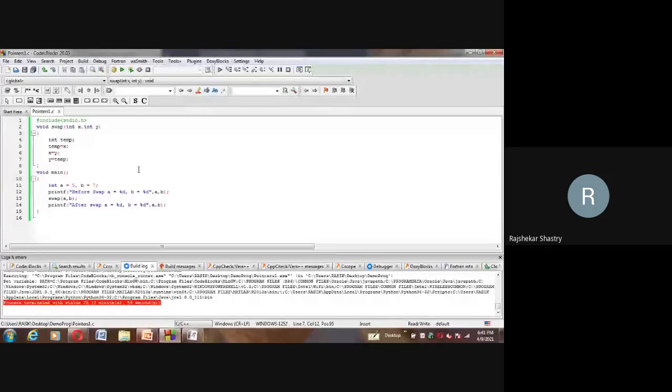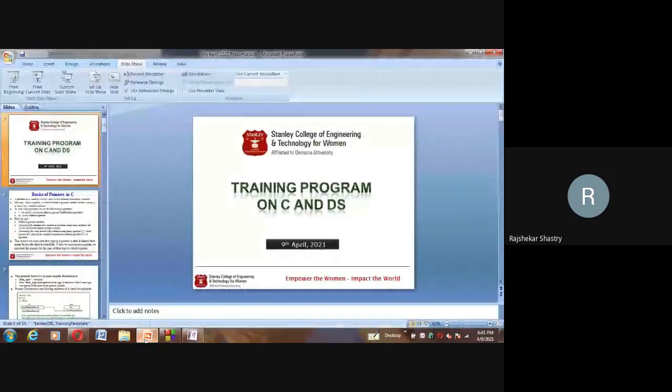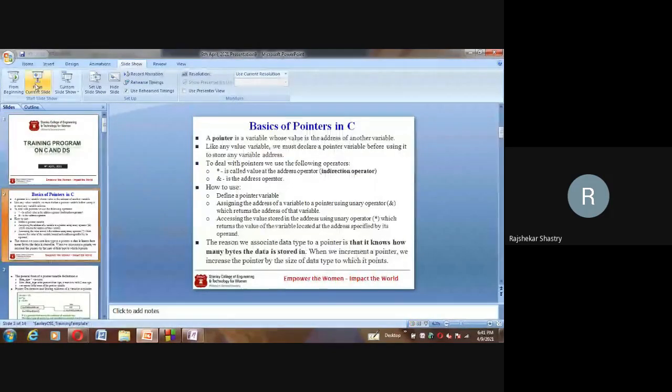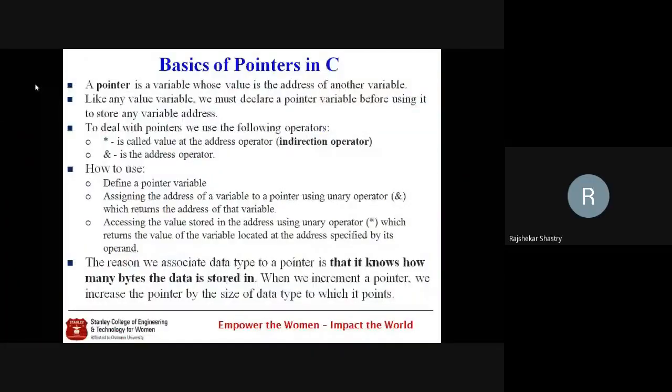But if you are expecting this type of effect, that the callee should change or modify the contents of the caller variables, in that case, you better adopt call by reference. And to adopt call by reference, the ampersand is used. Yes, we have to go for the new concept called pointers.